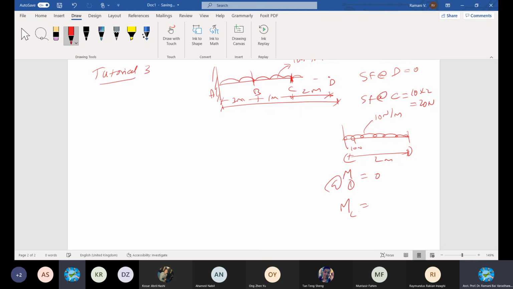Apply the force into distance formula. At C, force into distance. Your force is a UDL, so change it to a point load first.